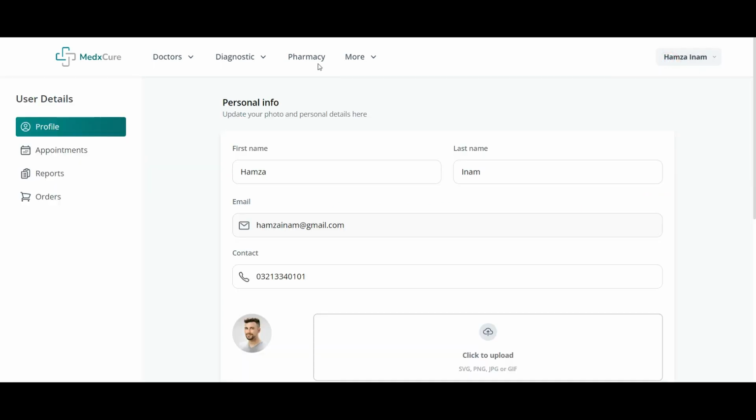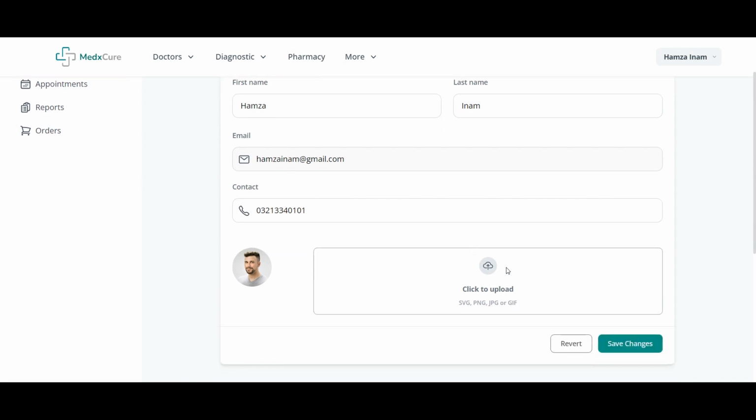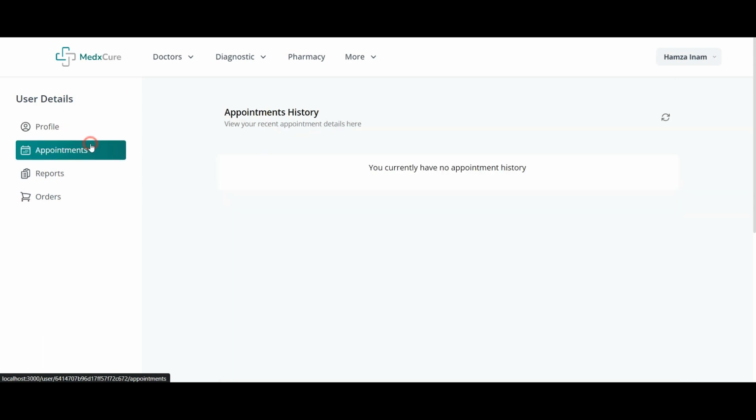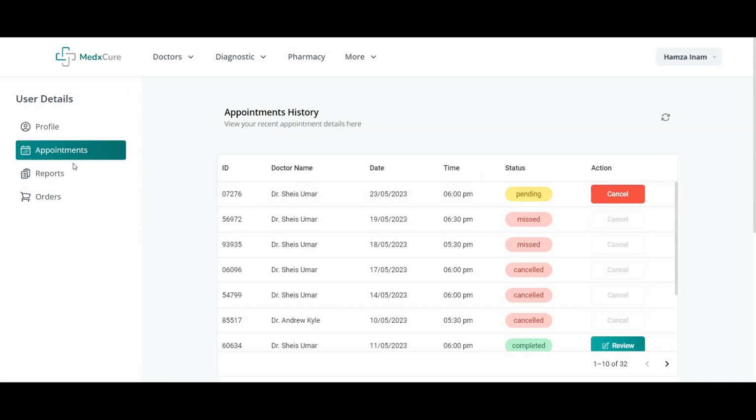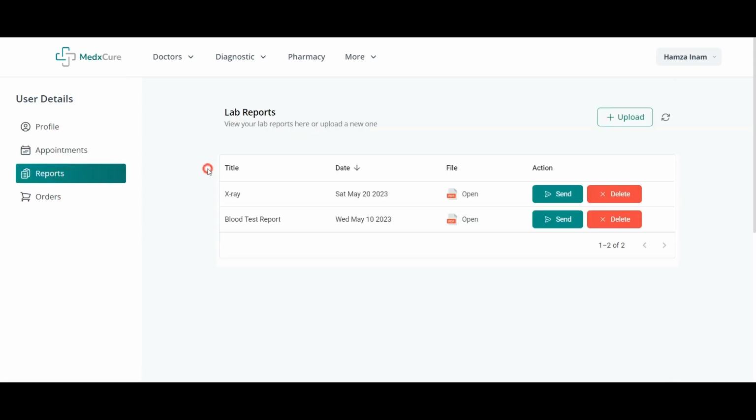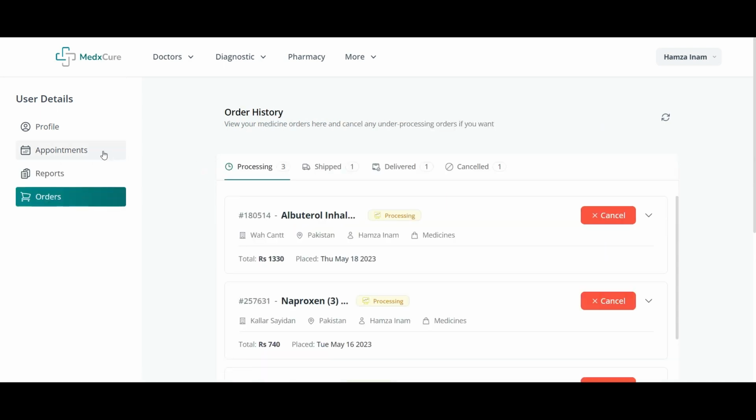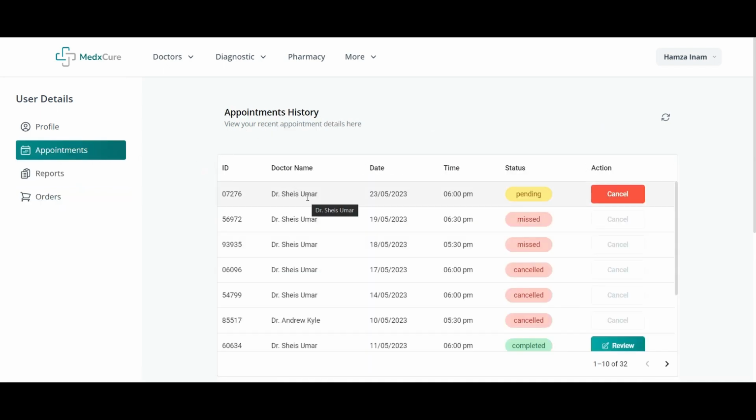There are 4 sections in the user dashboard. The profile section, from which they can update their details such as contact, name, and upload their profile picture. The recent appointments or the appointment history. The user lab reports if they have uploaded any, and the orders which the user has placed. So we have booked an appointment with Dr. She's on the 23rd of May at 6 p.m.